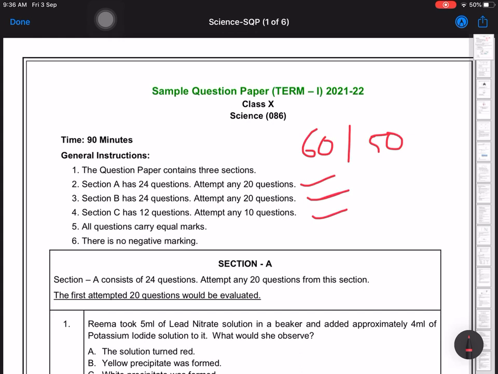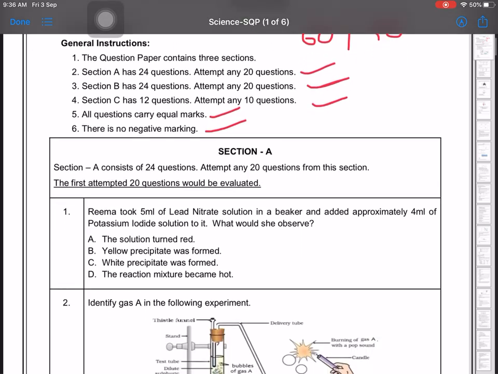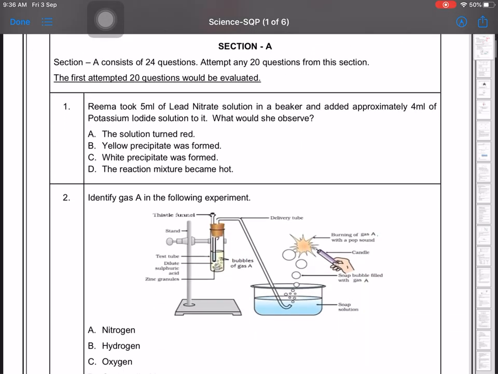Now there will be no negative marking and all questions carry equal marks, so it will be evaluated, there will be no negative mark. So let's start with it. First section consisting of 24 questions, attempt any 20 questions from this section. What you have to do?